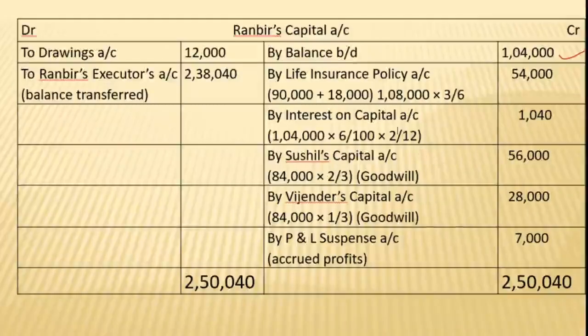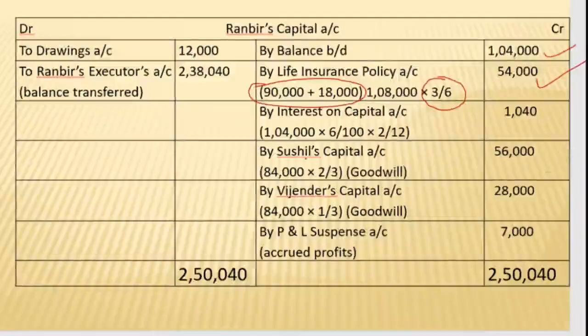So 90,000 and 18,000, when added, we get a total of 1,08,000 multiplied by the deceased partner's share. The deceased partner's share is 3/6. So we get the amount of 54,000.